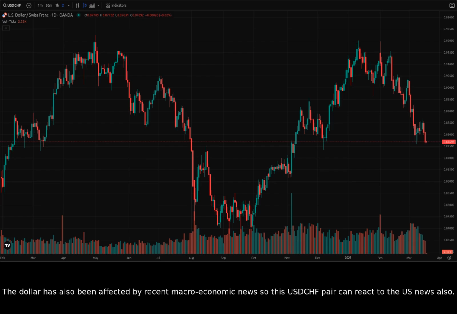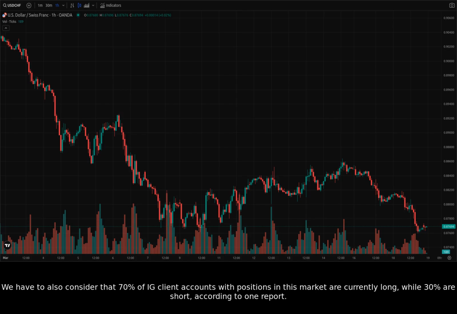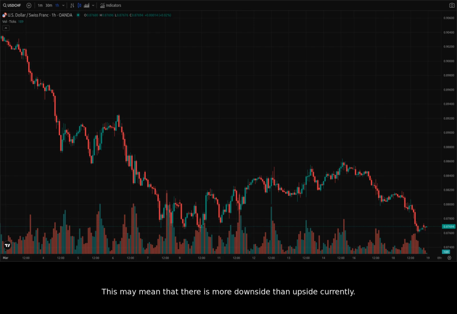The dollar has also been affected by recent macroeconomic news, so this USDCHF pair can react to the US news also. If we look at the 1-hour chart, we can see more short-term volatility. Currently, the price seems to be trending downwards, perhaps reacting to the overall market uncertainty. We have to also consider that 70% of IG client accounts with positions in this market are currently long, while 30% are short, according to one report. This may mean that there is more downside than upside currently.